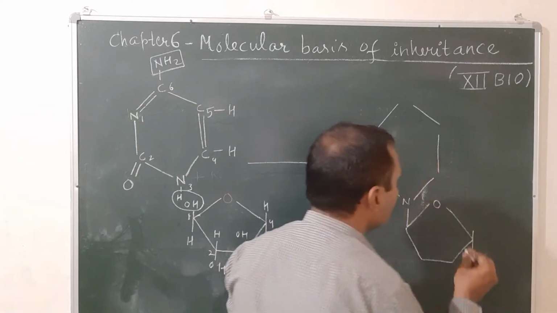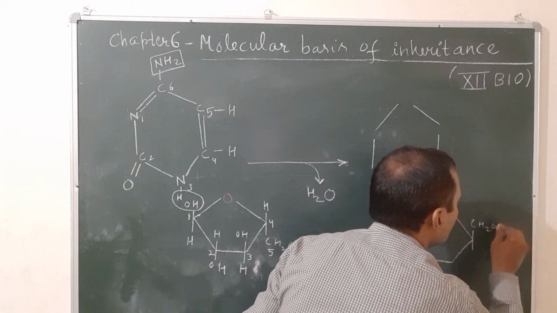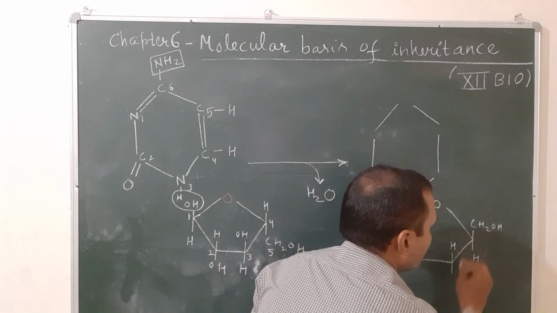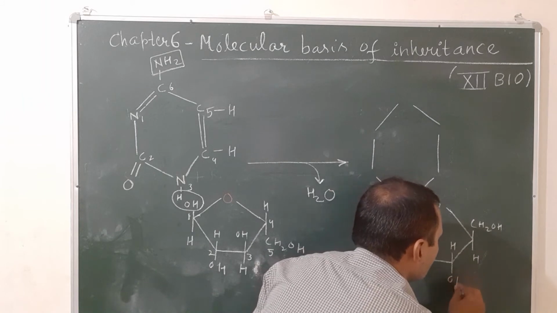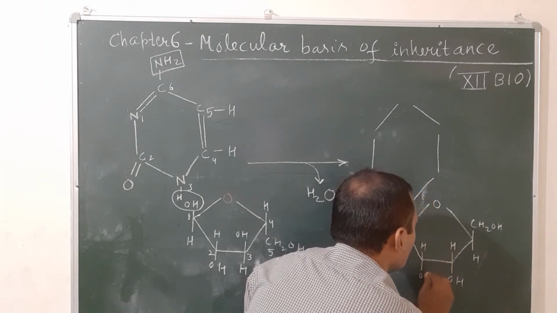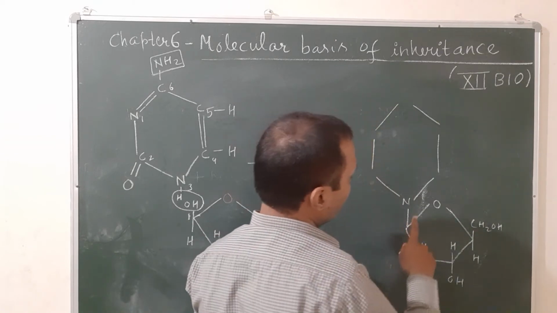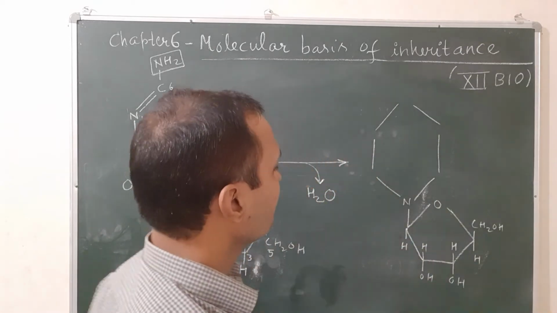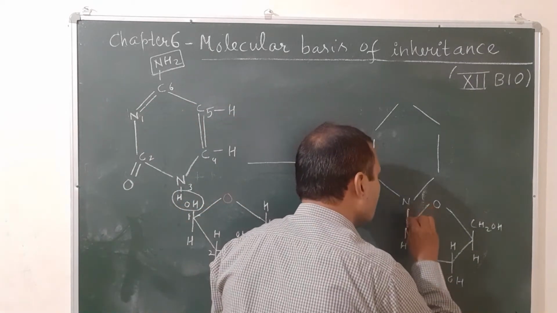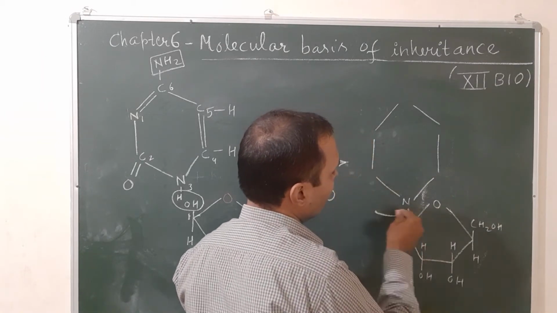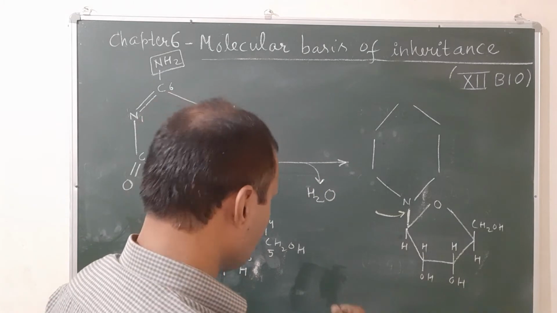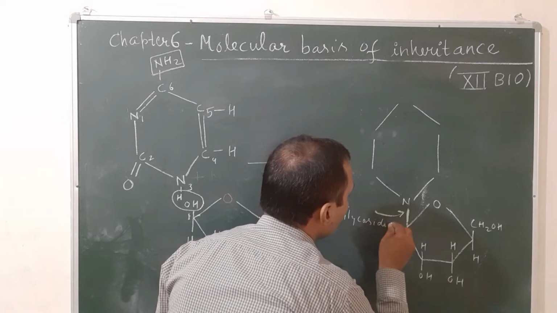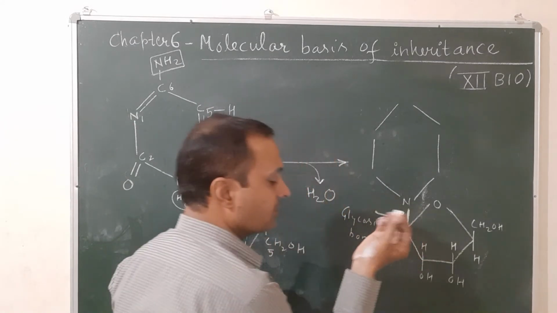So here will be what? This is the 5th position. So this is the CH2OH and H, and there will be H. Fourth, H, OH, third again H, OH, and the first position has OH and H remaining. And this bond is called the glycosidic bond. A new bond is formed between the base and sugar, known as a glycosidic linkage or glycosidic bond.